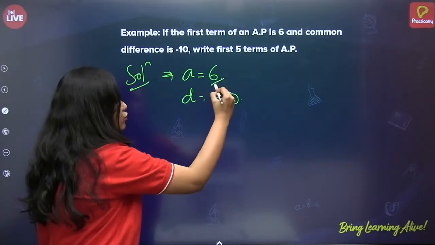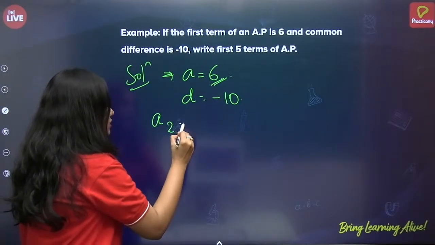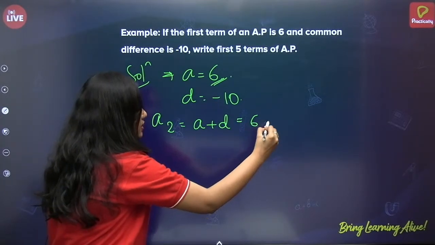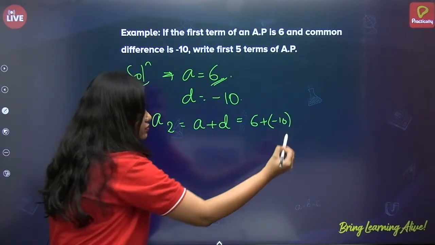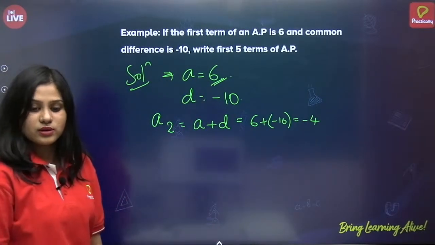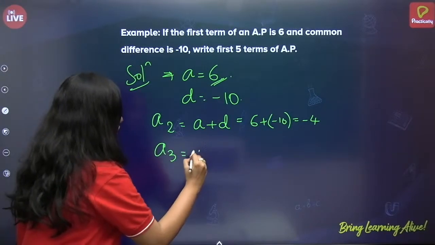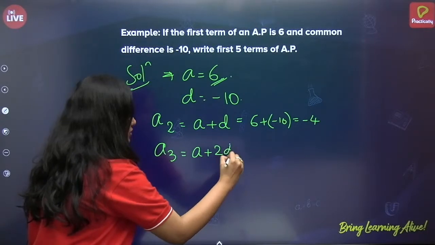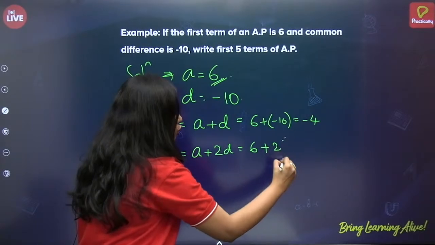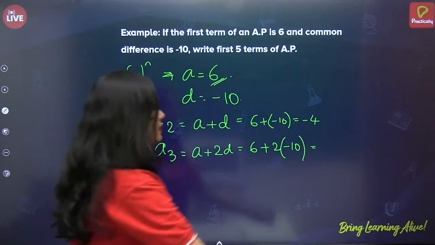So we already know the first term, that is 6. So A2 will start with, what is A2? A plus D. That is 6 plus minus 10, that is nothing but minus 4. Right? Next, A3. A plus 2D. Again, substitute. What is A? 6 plus 2 of minus 10. 6 minus 20, minus 14.